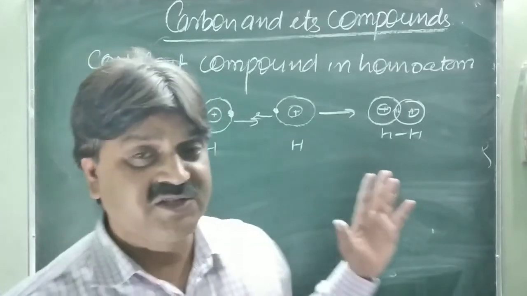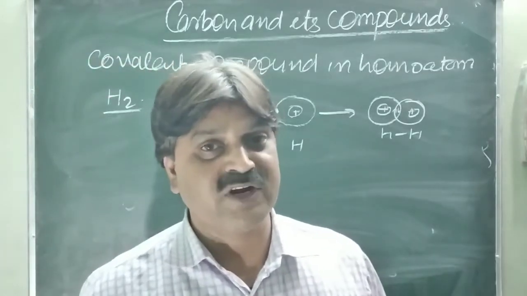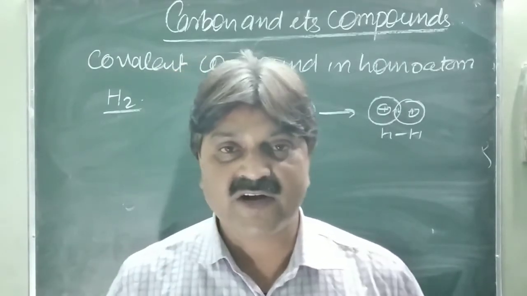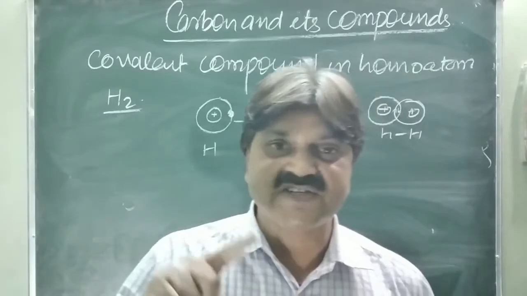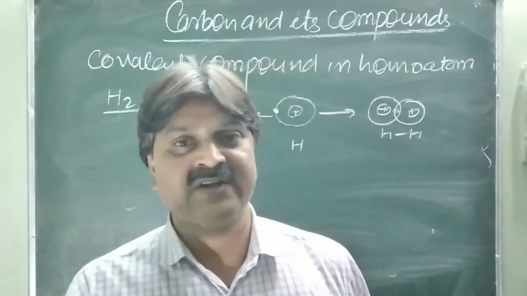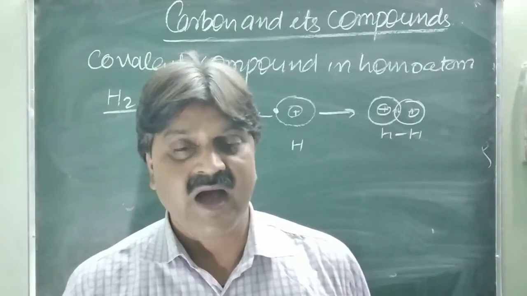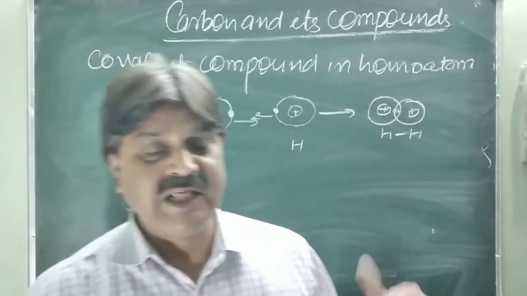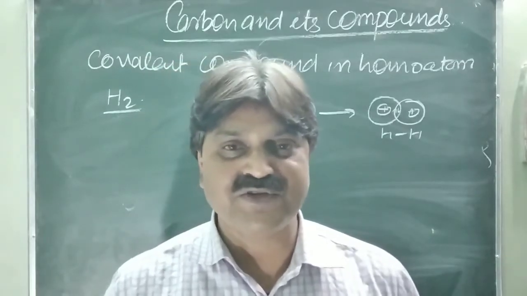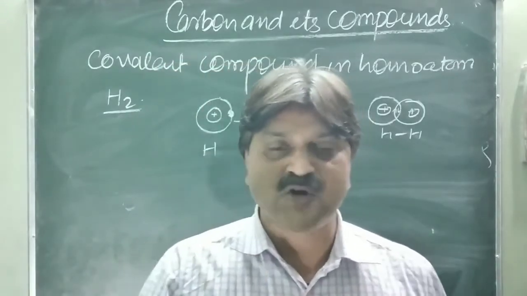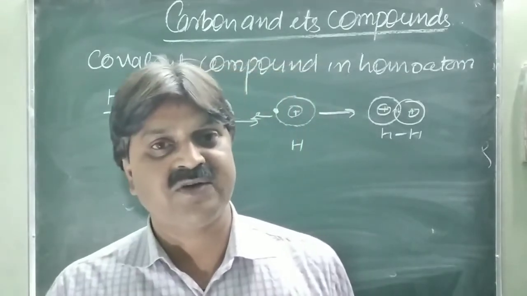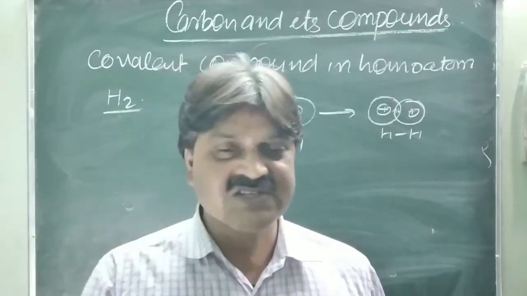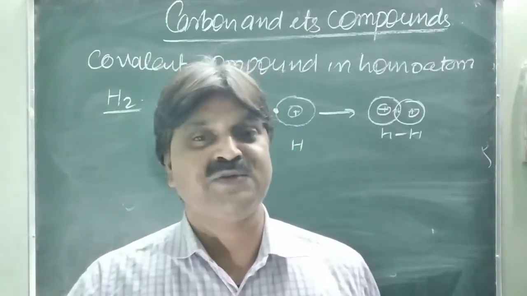But here this is the formation of a covalent bond based on Lewis, and it is called the electronic dot structure. Electronic dot structure means the representation of valence electrons around the center of the atom. Or you can say this is the Kossel-Lewis dot structure. What is the Lewis dot structure? Lewis said that the electrons present in the outermost shell are shared with each other, forming a covalent compound. So the Lewis structure is the representation of valence electrons around the atom.